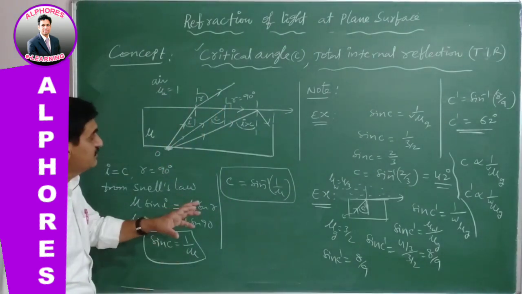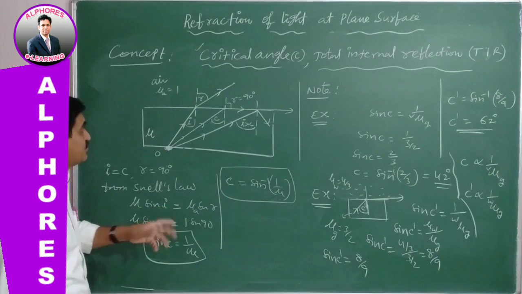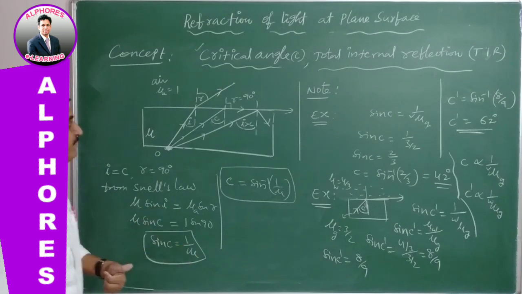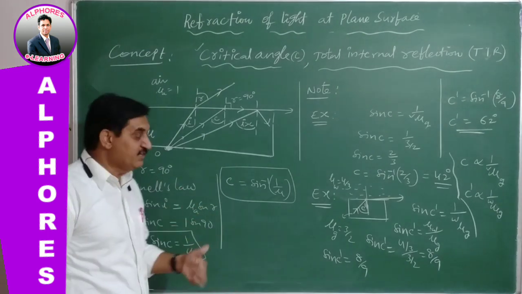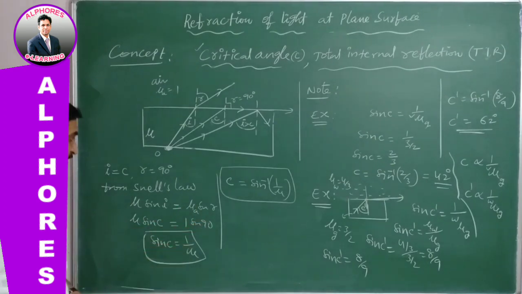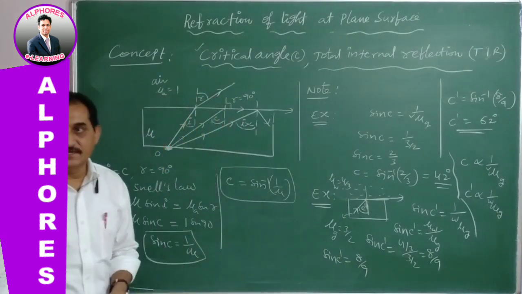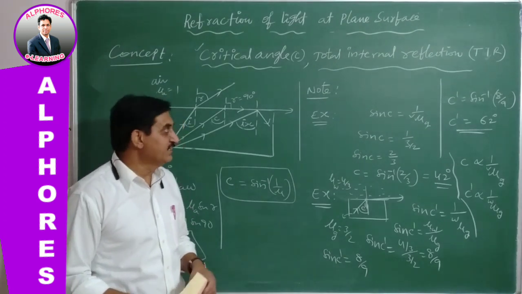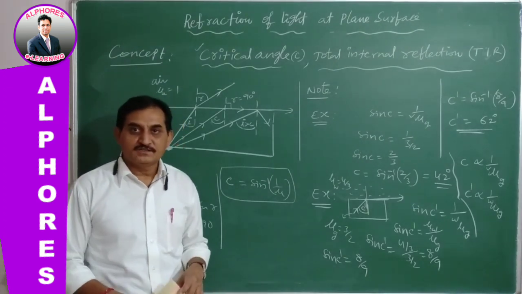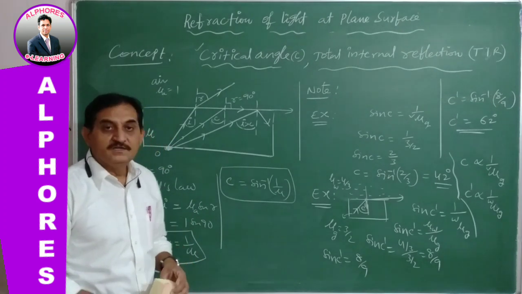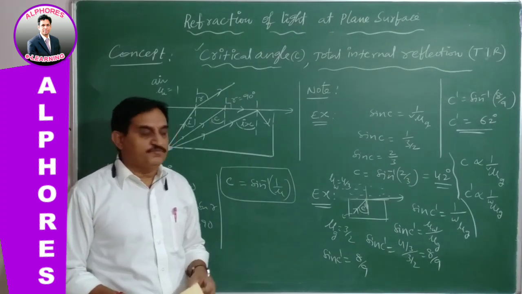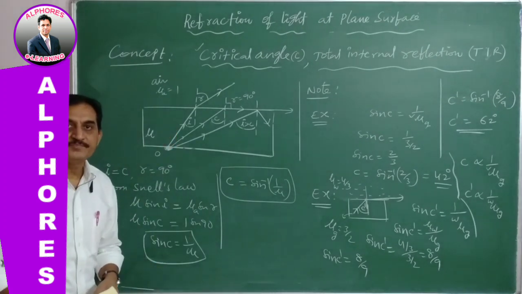Okay, so this is how to understand the critical angle, what is happening, and how it depends on the pair of media. Everything is over. And one more point here, the critical angle and total internal reflection. Let us go for the discussion over the total internal reflection.